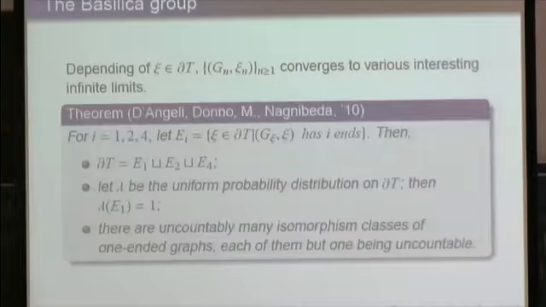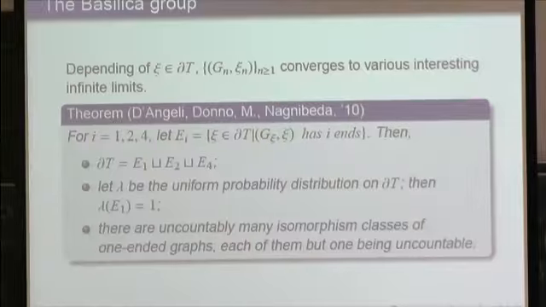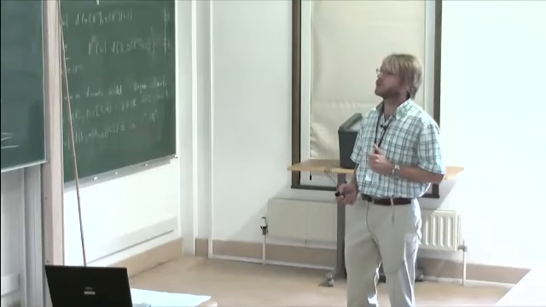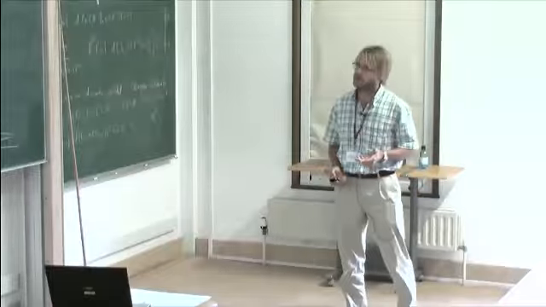So our first result is a detailed analysis of the Schreier graphs of the Basilica group. We give topological as well as measure theoretical descriptions of all possible limits. And it turns out that a limit graph can have either 1, 2, or 4 ends. As the action of the group on the boundary of the tree is ergodic, there is one typical case for the number of ends with respect to the uniform distribution on the boundary of the tree, which turns out to be 1. Equivalently, the random weak limit is supported by one-ended graphs.